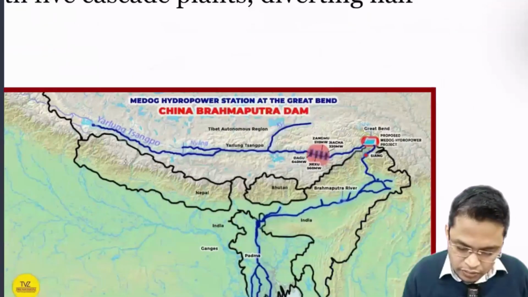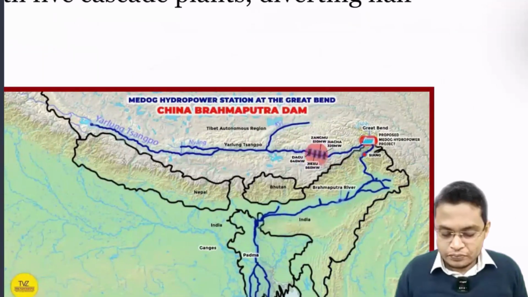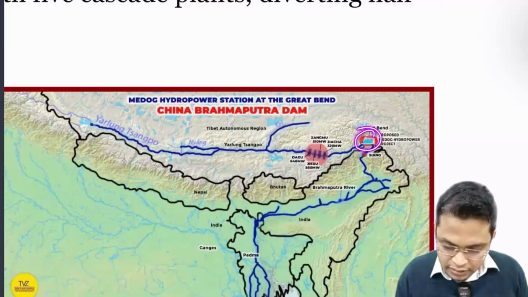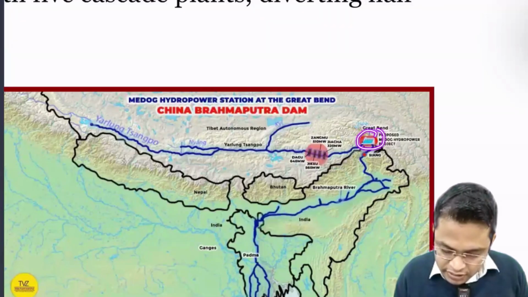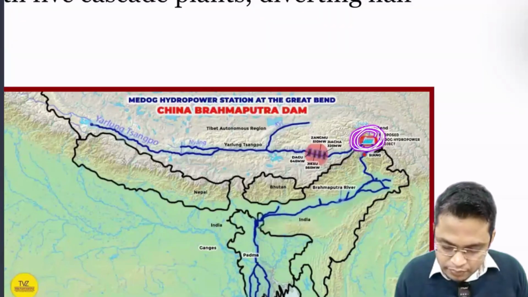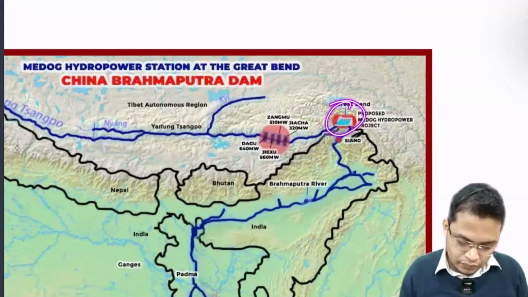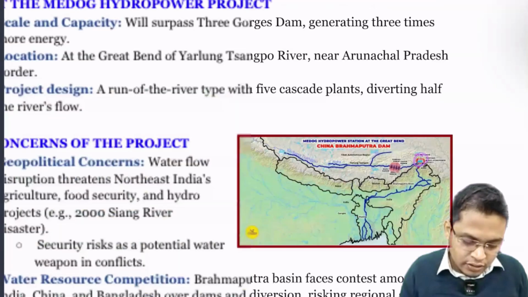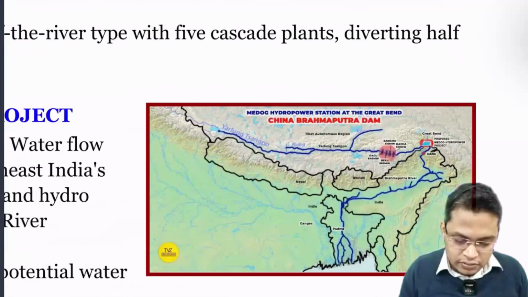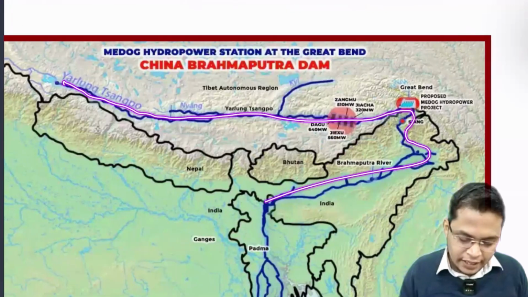Here they are planning to develop the dam. Okay? Yes, Medog Dam, here it is. They have proposed to start this dam. You can see the map, Brahmaputra river. It is called Yarlung Tsangpo. It is moving in this direction, then it is entering India.